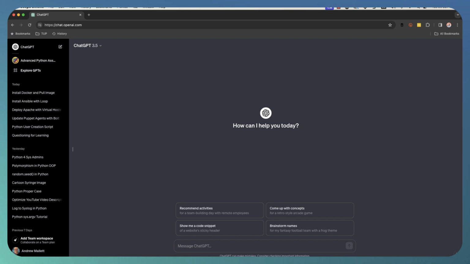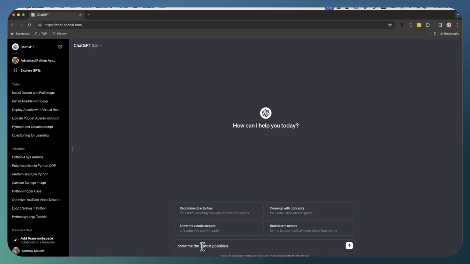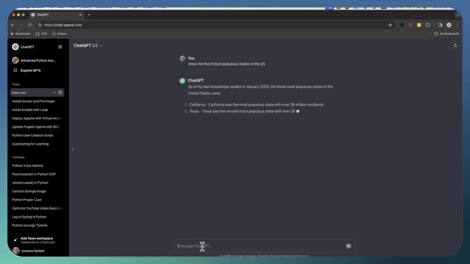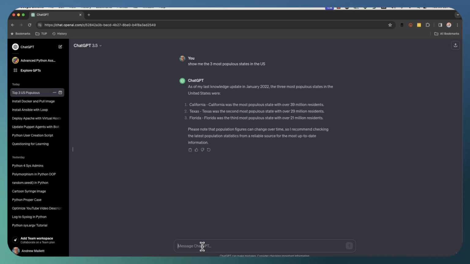And here we are back at our glorious browser again. And I have ChatGPT open, and we're just going to go through and ask it a simple question. Something that you might put into Google, just a simple Google search. So, show me the 3 most populous states in the US. Now we can see then that it showed me California, Texas and Florida. Well, yeah, that's kind of okay.